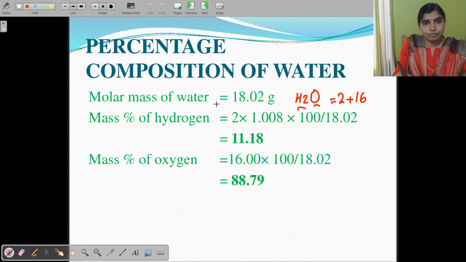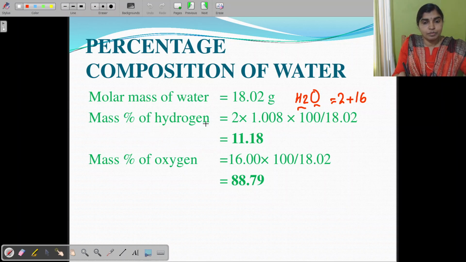Here the molar mass of water is equivalent to 18.02. How will you find it out? For H2O it is 2 plus 16, so the total value is 18.0, or exactly 18.02 grams.